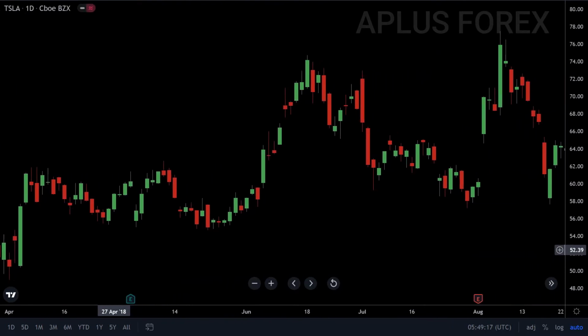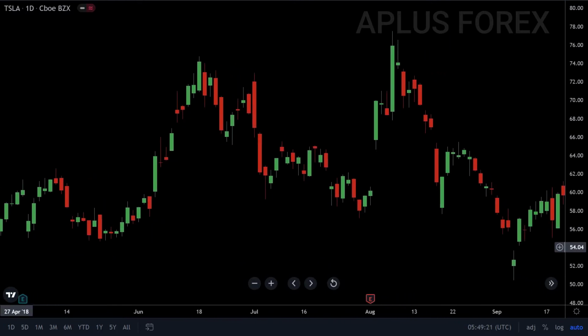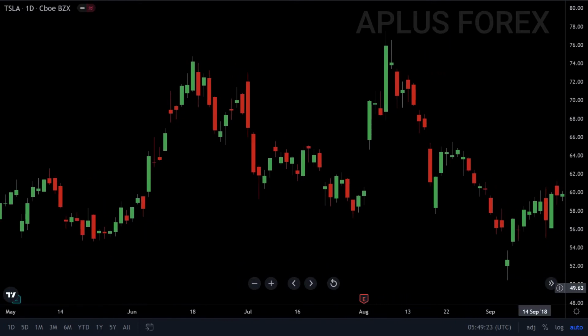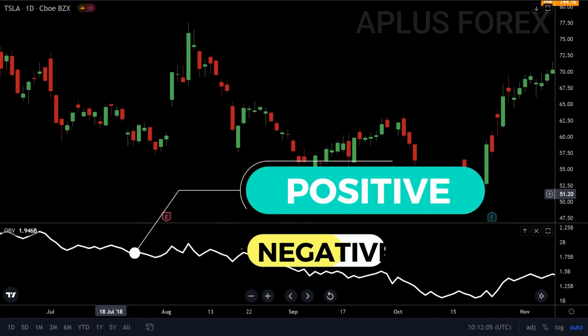With this indicator, we are not concerned with the absolute value of daily on-balance volume, but rather with the overall direction of the OBV line. The OBV indicator line is simply a running total of positive and negative volume.